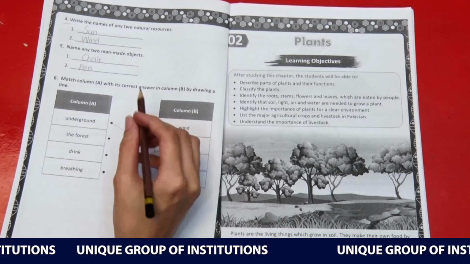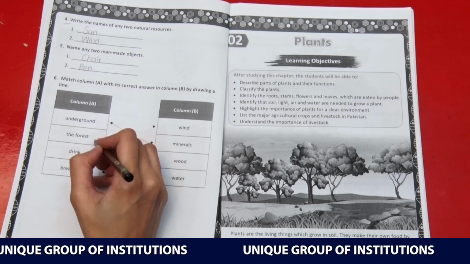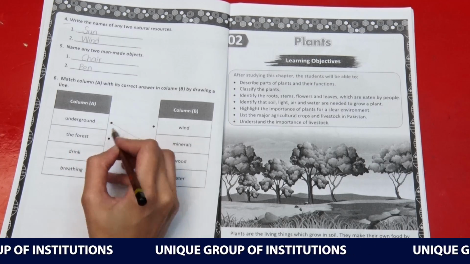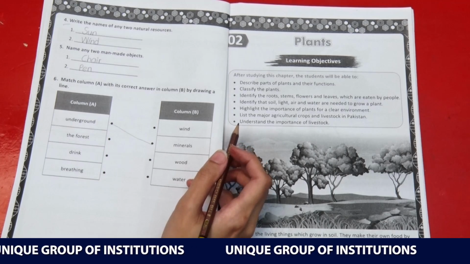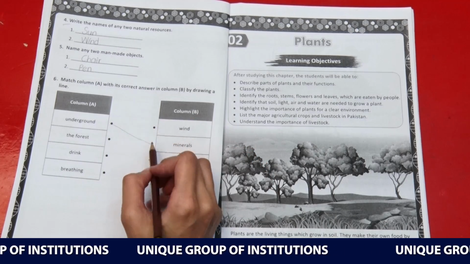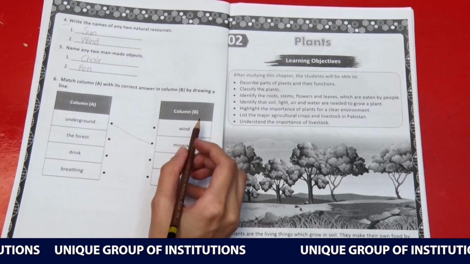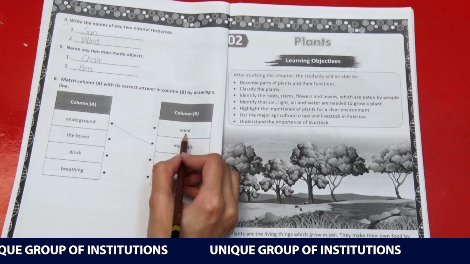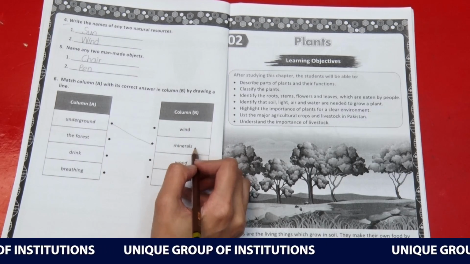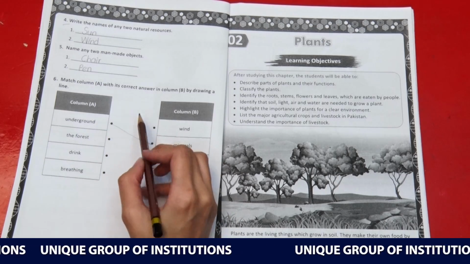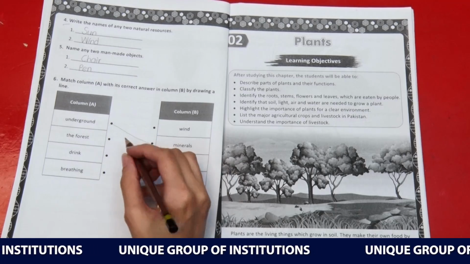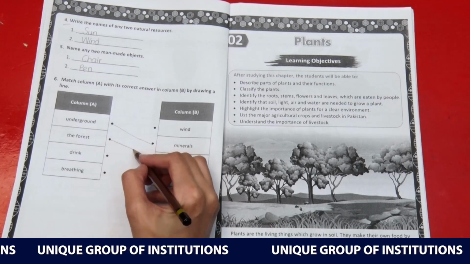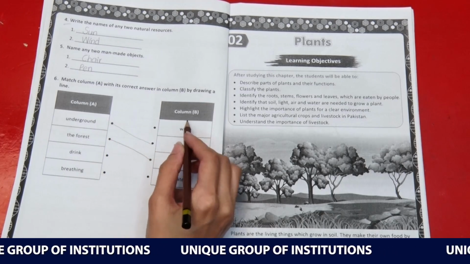Moving on to the second option of column A, the forest. Now we will move to column B and see which thing is the right answer to match with the forest. Wind, no. Minerals, no, as we have already joined underground with minerals. Wood, yes. We will match the forest with option 3 of column B.